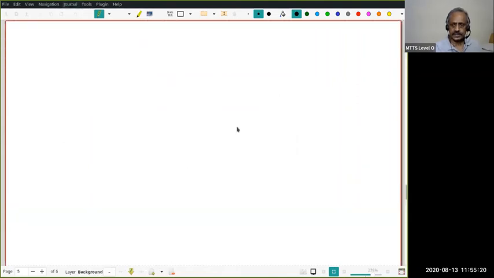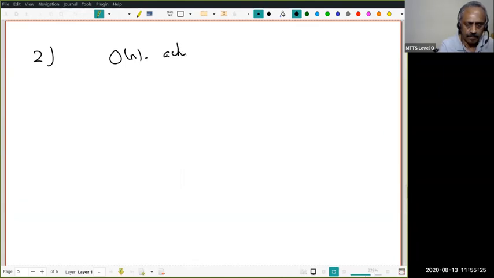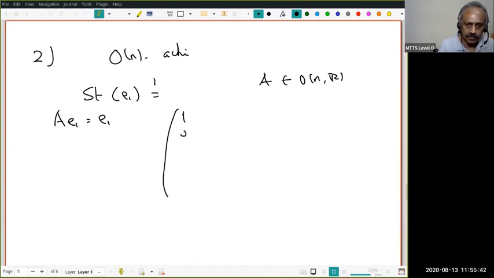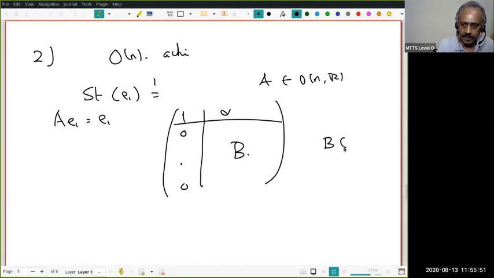So next, let's look at the stabilizer again in the case of the orthogonal group action. Again, it's enough if we look at the stabilizer of E1. Now, as we argued, if A is in O n R and A of E1 is E1, that means A must have 1, 0, 0, 0 here, and this must be some alpha, and this must be some B, where B is in GL n minus 1 R. This is exactly from the first example. Do all of you understand?